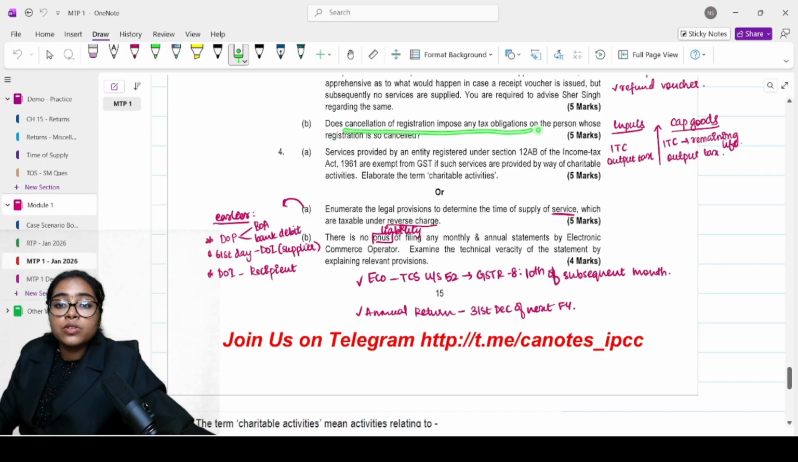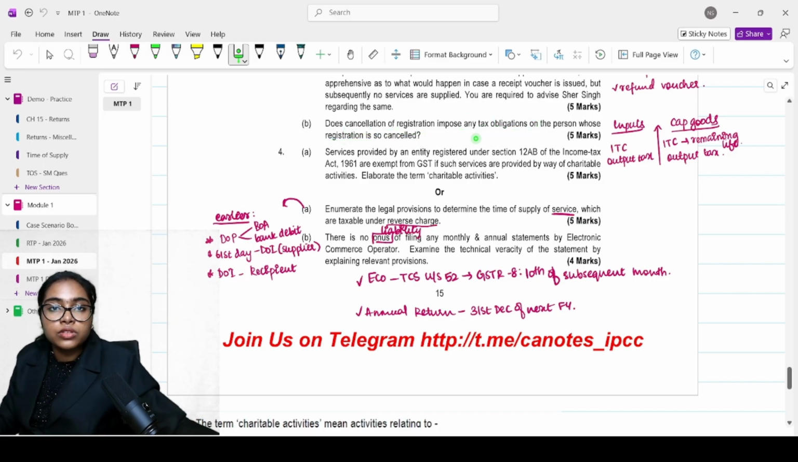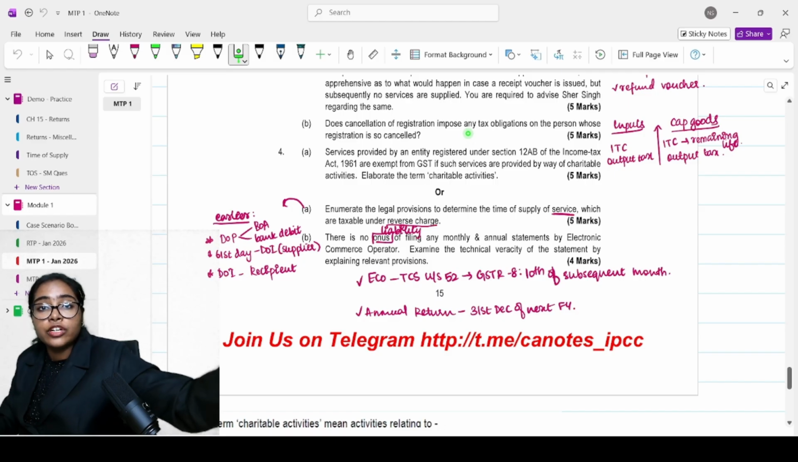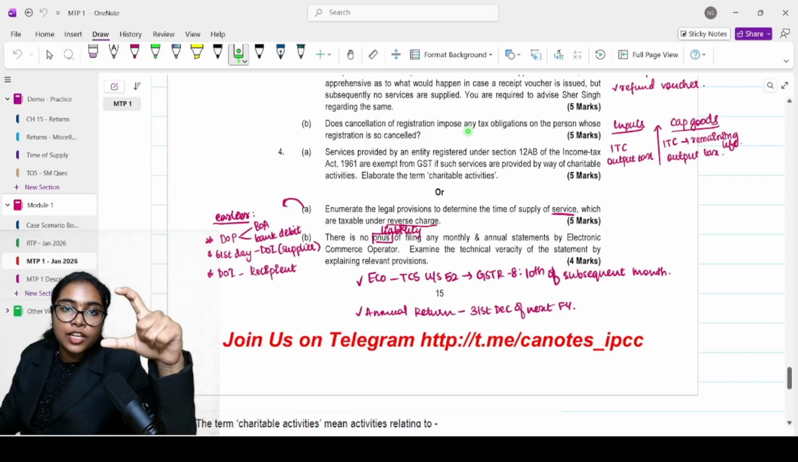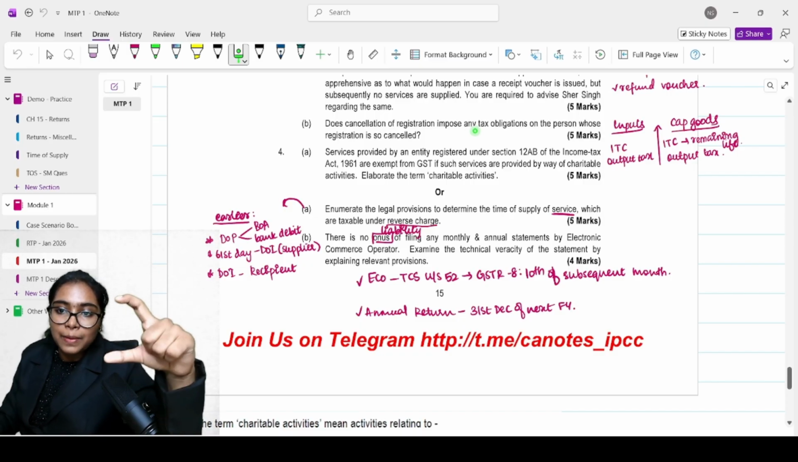Does cancellation impose any tax obligation? There is also one more thing. Whatever is the ITC on their stock and capital goods has to be paid. Yes, there was a particular figure that we studied for being paid. What is it?